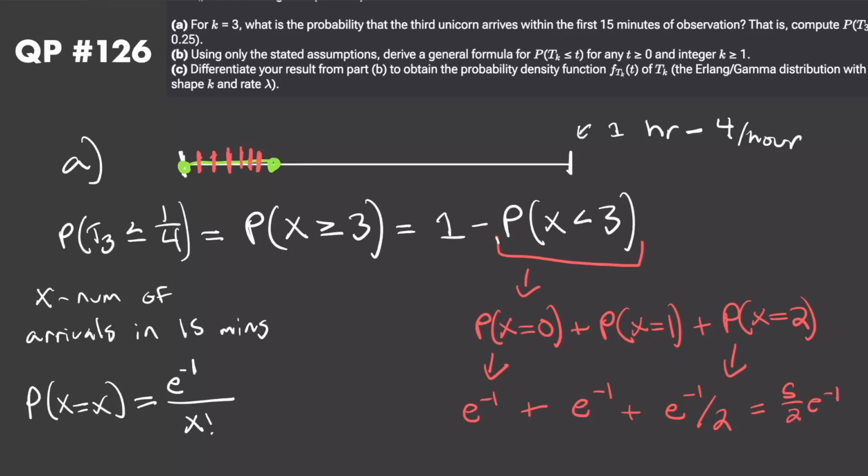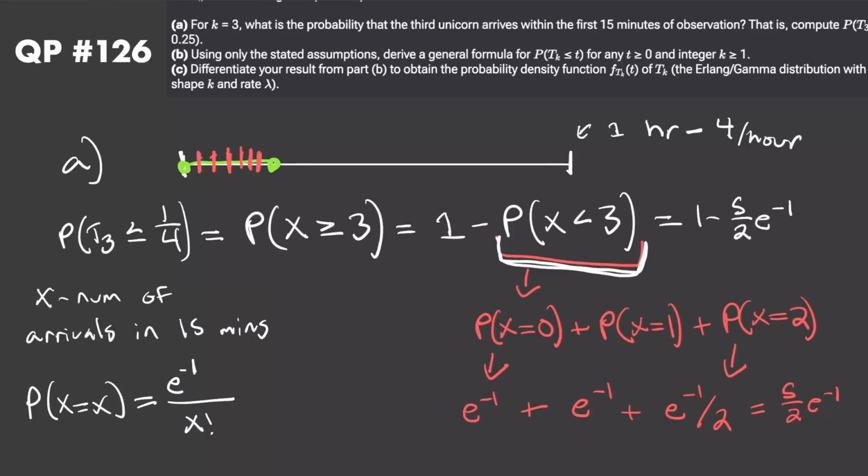So that's the probability that x is less than 3, that the number of events that occur within the first 15 minutes is less than 3. So 1 minus that is going to be the probability that the third event occurs within the first 15 minutes. So I take 1 minus 5 on 2 times e to the power of negative 1.